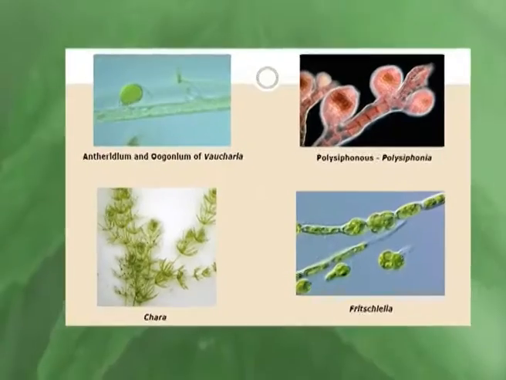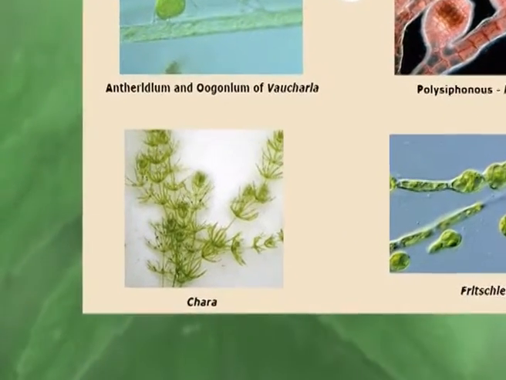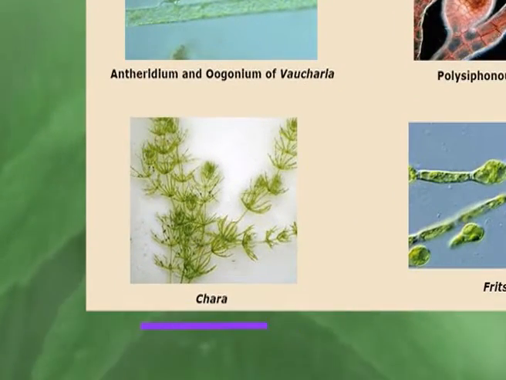The well differentiated branched form is present in Chara, a member of Charophyta, the green algae, where the prostrate system is reduced to root-like rhizoids and the erect system is composed of nodes, internodes and primary laterals. Now, for this morphological differentiation, Chara is considered the progenitor of land plants.